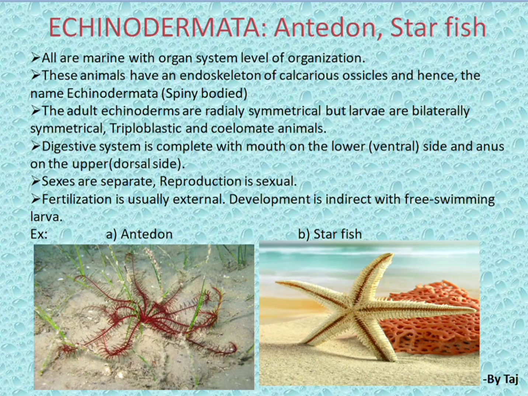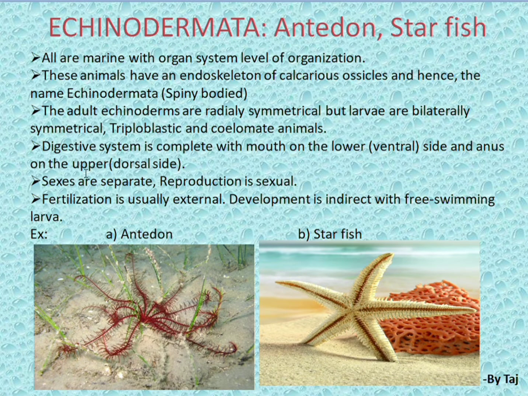Coming to the last concept in this chapter, Living World, is Echinodermata. The examples are Antedon and starfish. All are marine with organ system level of organization. These animals have an endoskeleton of calcareous ossicles, and hence the name echinoderms, nothing but spiny bodied. Adults are radially symmetrical, but larvae are bilaterally symmetrical. Triploblastic, having 3 germ layers.